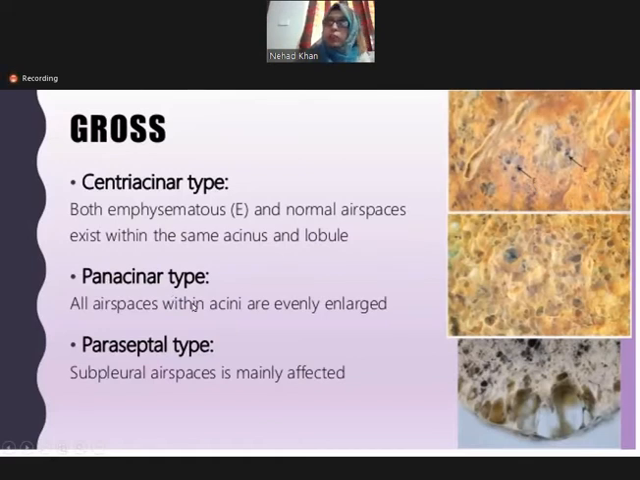Panacinar emphysema, all air spaces are evenly enlarged. So we find all spaces enlarged in panacinar emphysema. Whereas the paraseptal emphysema normally occurs adjacent to the pleural spaces. So we find subpleural dilated air spaces. This is the pleura and this is the subpleura, under the pleura. So what we find is that there are subpleural spaces in paraseptal emphysema. And we also find the bullae formation.